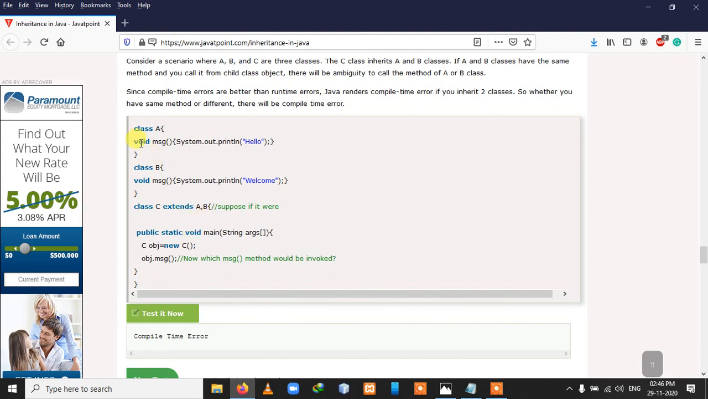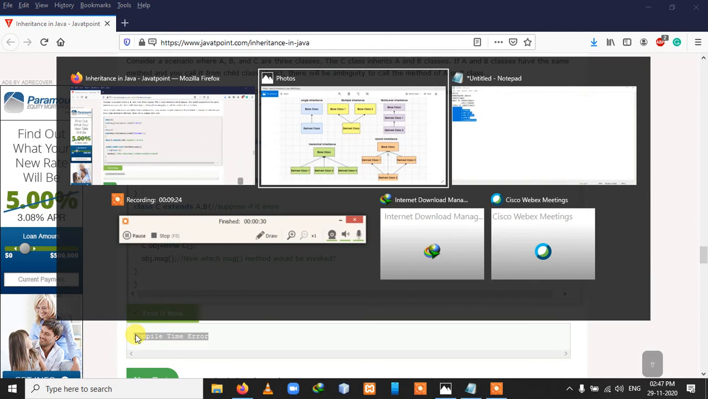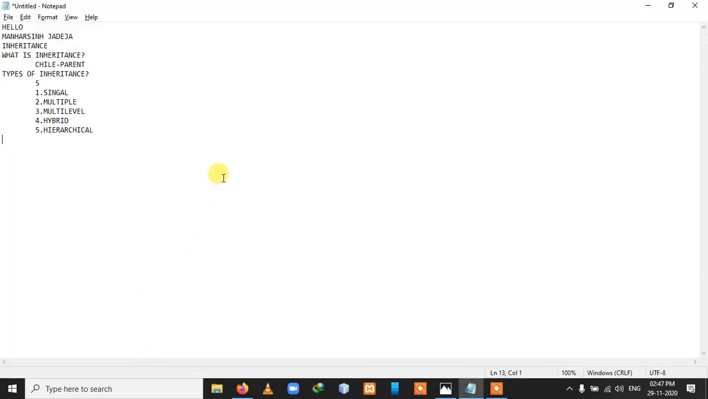But now here you can see that there is one same method, void message, in both classes. When we try to call the message method through our main method, at that time it will generate ambiguity. There are two message methods, so the compiler is not able to understand which method to call, so it will generate a compile time error. So this is all about inheritance. Thank you.